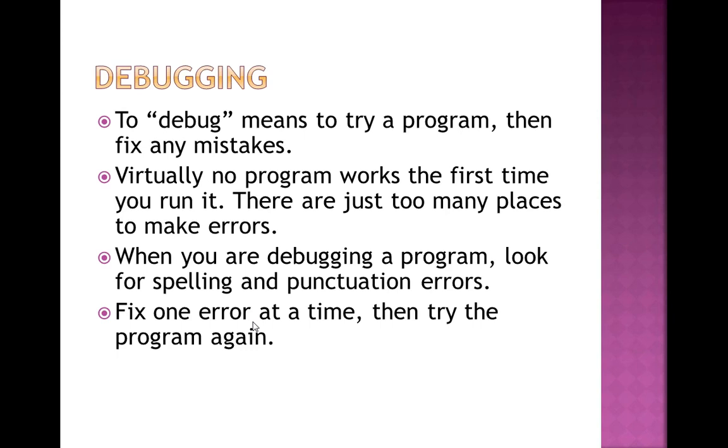If there is still a problem, then I take the second error, remove it, and again execute the program. If the program is executing properly, then no issues. But if the program is still not executing, then again find and debug the next error. In the same way, debugging continues until the program executes properly. So this is the debugging concept.